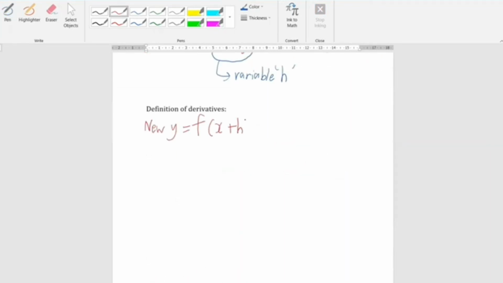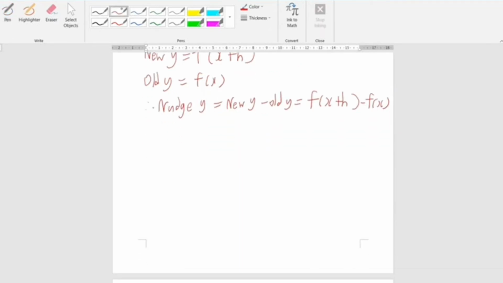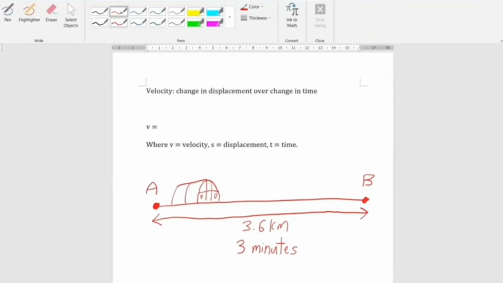If we replace the nudge in x with a variable h, we can represent the new value of y as f(x + h), which means the nudge in y will be f(x + h) minus f(x). As a result, we have attained the rigorous definition of derivatives. We can apply this definition to our x squared formula and get dy over dx equals 2x as well. One real-life application of derivatives is to find velocity.